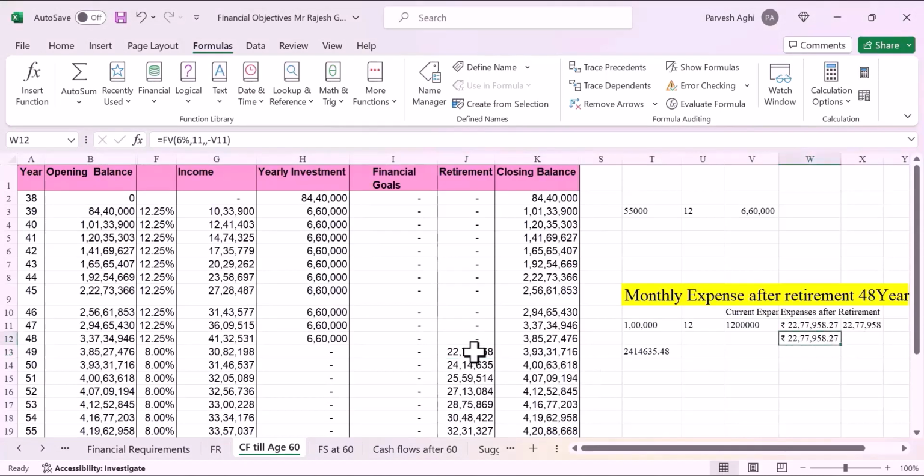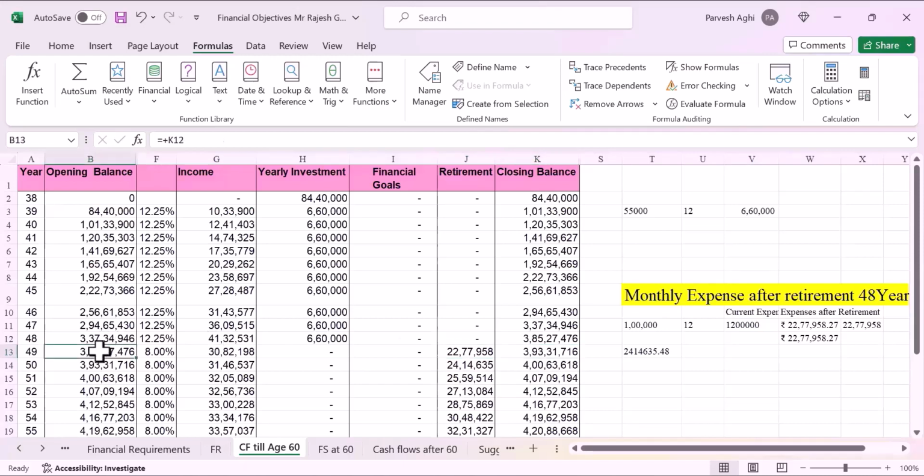So this is the amount which is coming here, which is equivalent to 12 lakhs after 11 years at the rate of 6% inflation. So that means his yearly expenditure will be 22 lakhs 77,000. So that means his total amount,